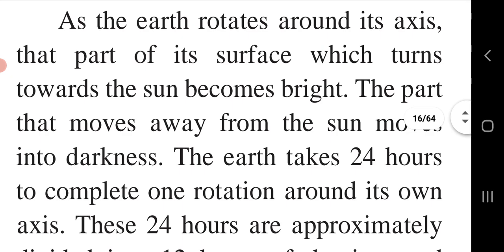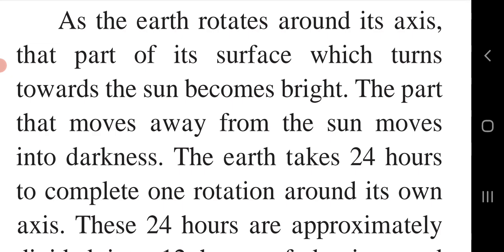As the earth rotates around its axis, that part of its surface which turns towards the sun becomes bright. Just as I told you, when the earth rotates around its axis, the surface of the earth which faces towards the sun gets light from the sun and becomes bright, due to which in that part we can see the daytime. The part that moves away from the sun moves into dark.